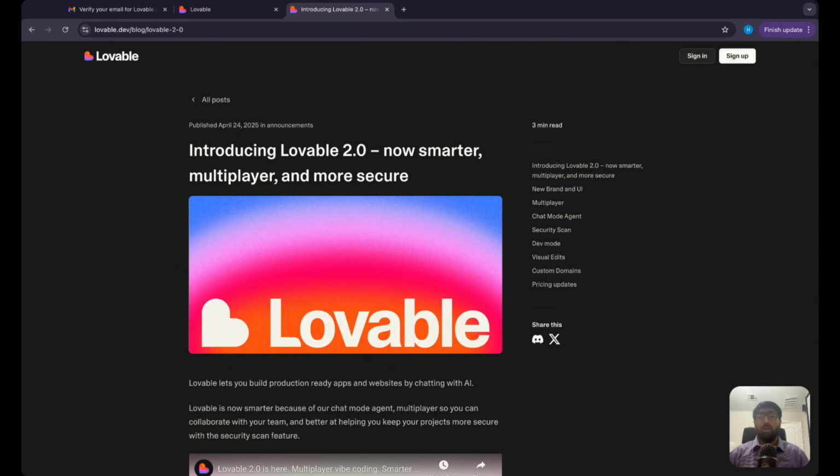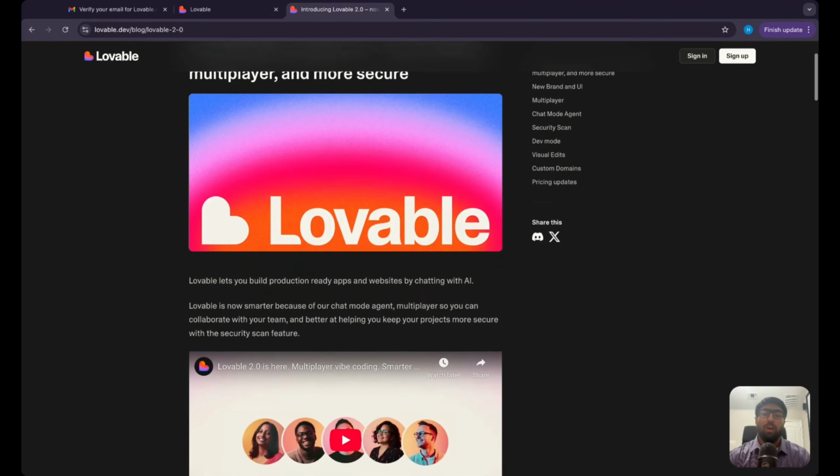But right now we're on the AI wave, trying to be ahead of the curve when it comes to this AI stuff. And Lovable is a great way to get into vibe coding, and these new features only make that easier. So let's go ahead and look at some of the new offerings.